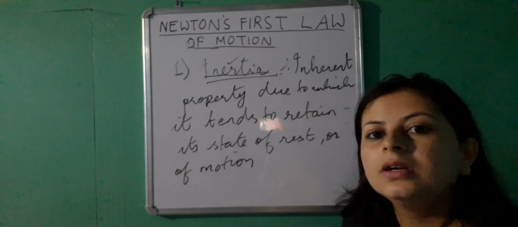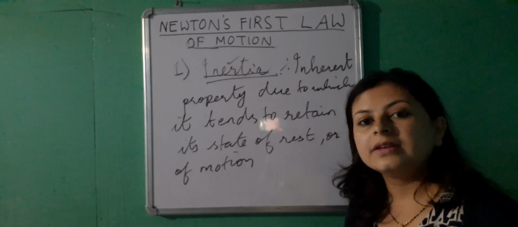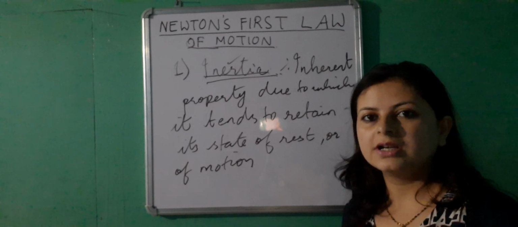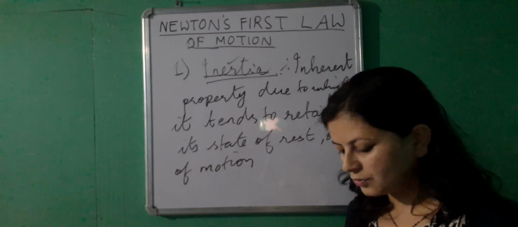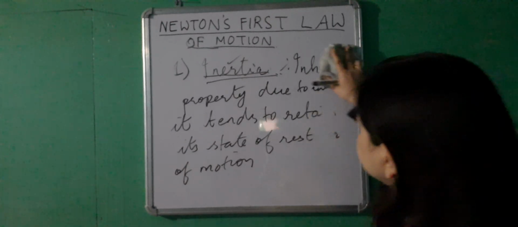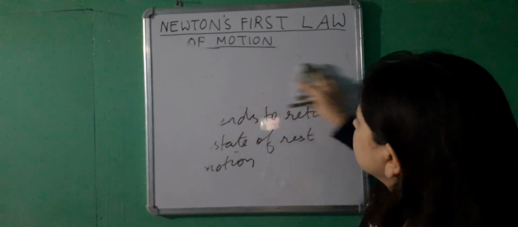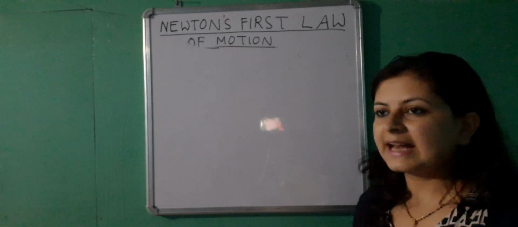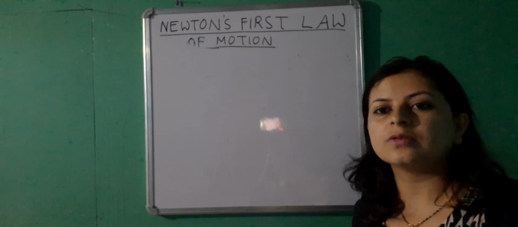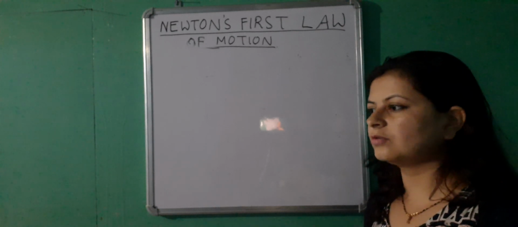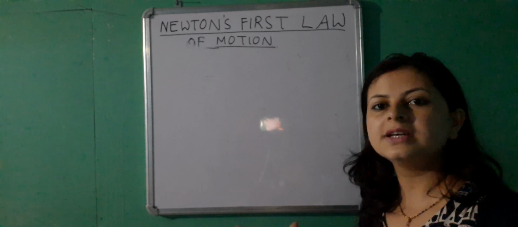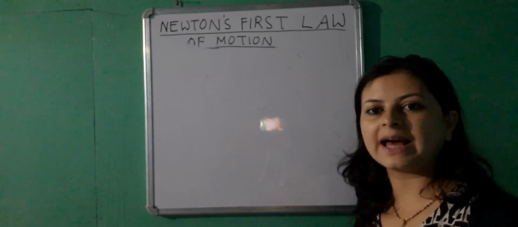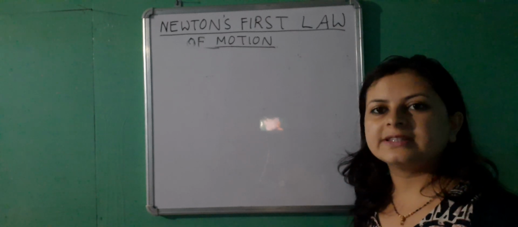Now you should know here that inertia has a strong relationship with the mass of the body. So how is inertia related to mass? We can say that a heavy object has more inertia. It is very difficult to lift a heavy object because it will try to remain in its state of rest. No matter how much force you apply, it will try to remain in its state of rest.